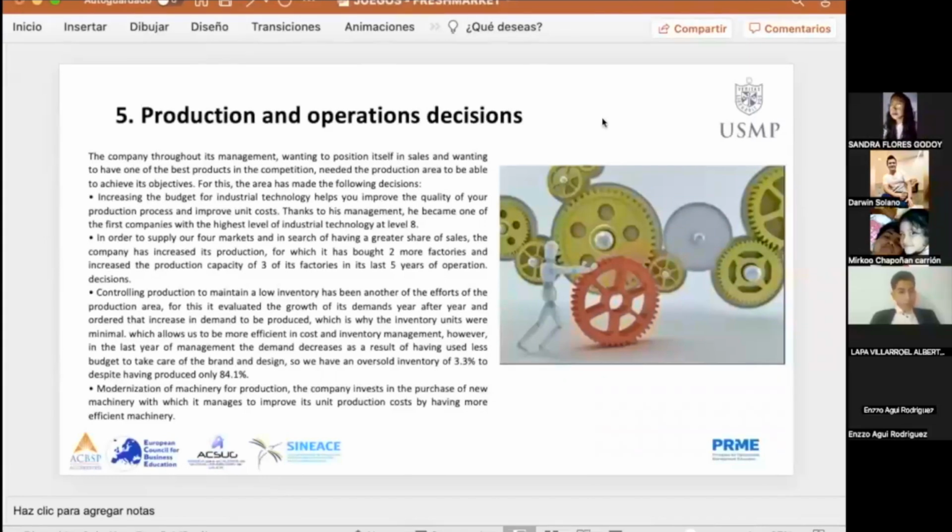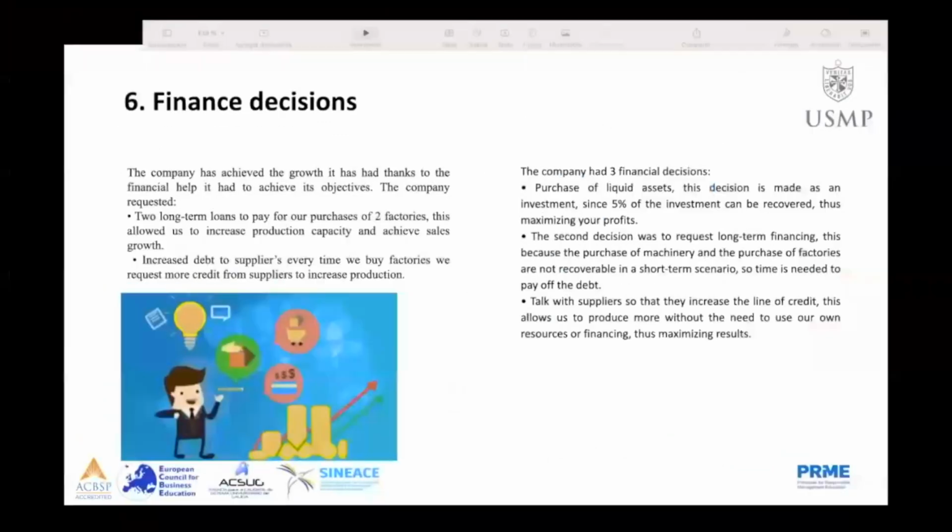Monetization of machinery for production, the company invests in the purchase of new machinery with which it manages to improve its unit production costs by having more efficient machinery. The final decisions. The company has achieved the growth it had, and to achieve its objective, the company requires a long-term plan for the purchase of two factories. This allows it to increase production capacity and achieve sales growth.